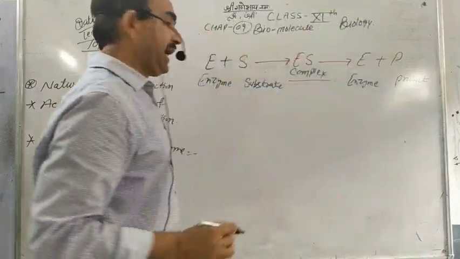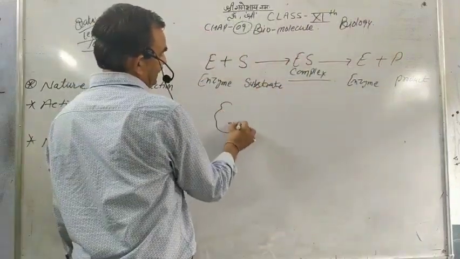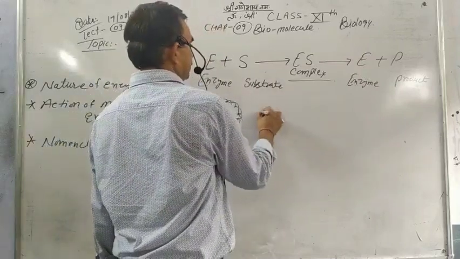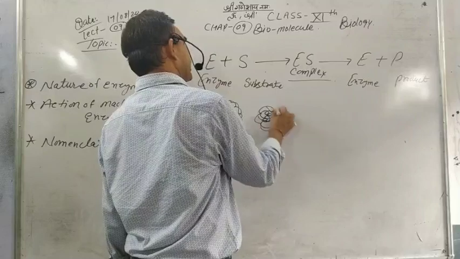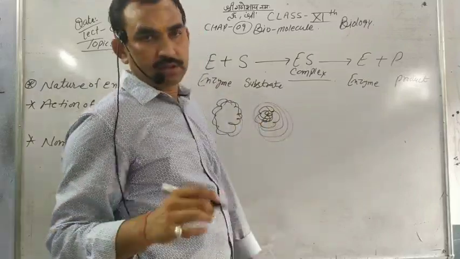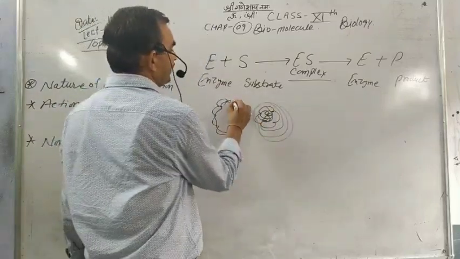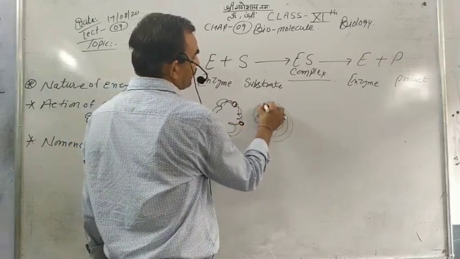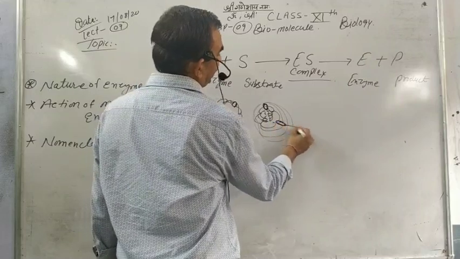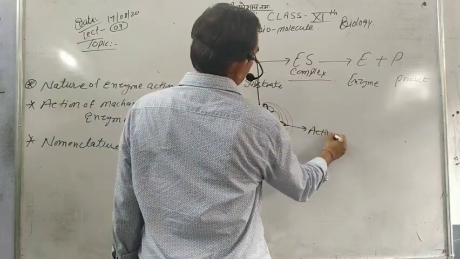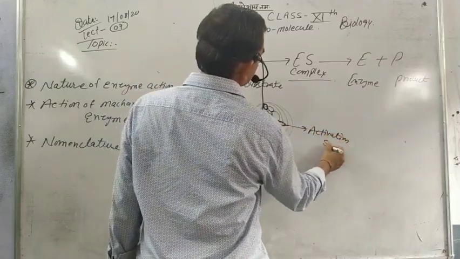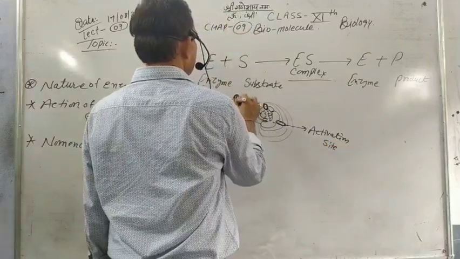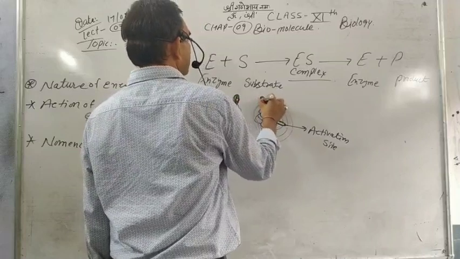So the enzyme has a tertiary or quaternary structure, and on that some points are found, called activation sites. On those the substrates are attached.